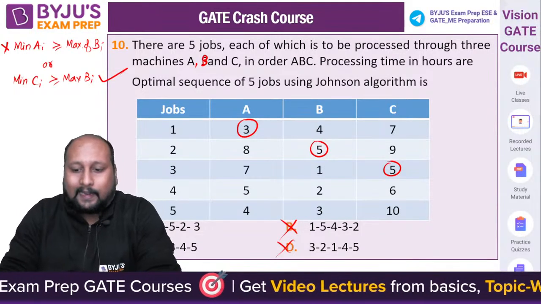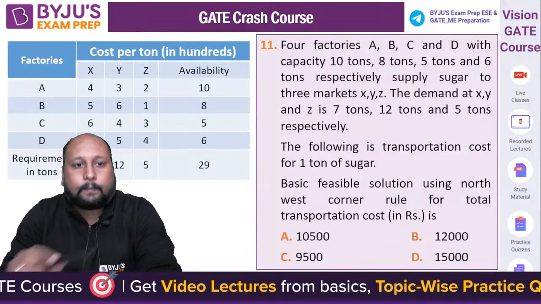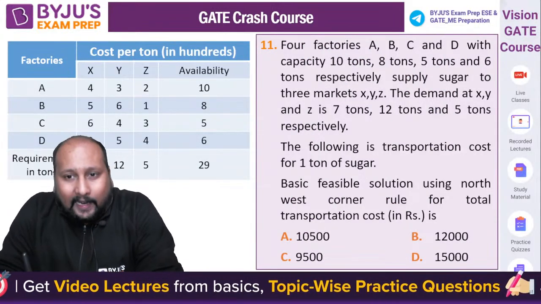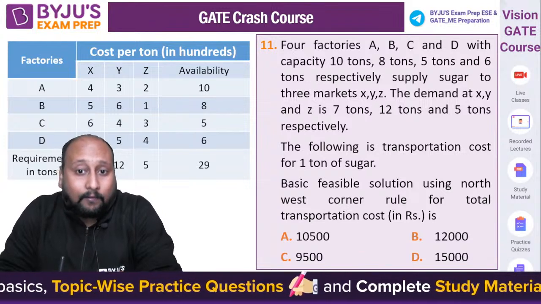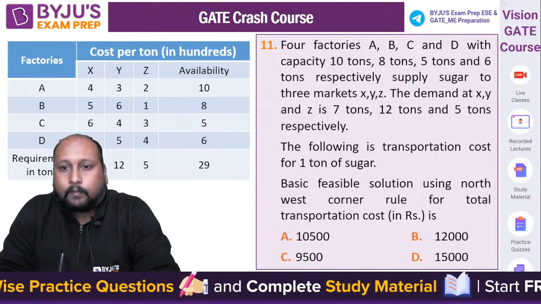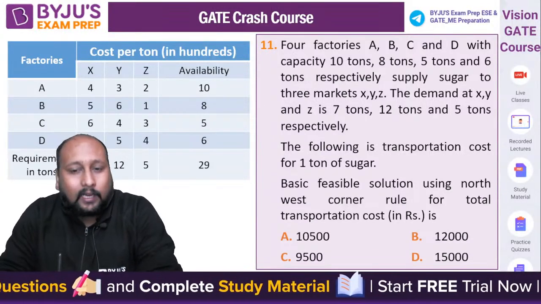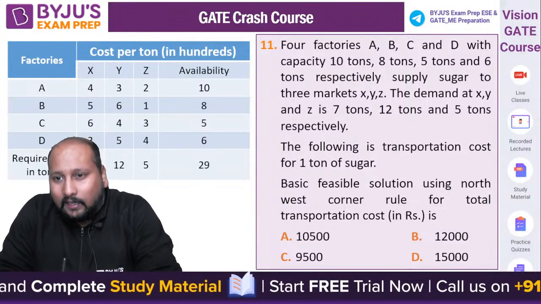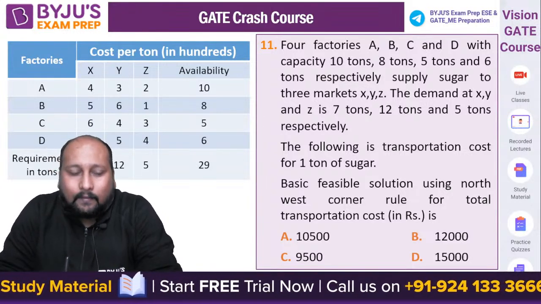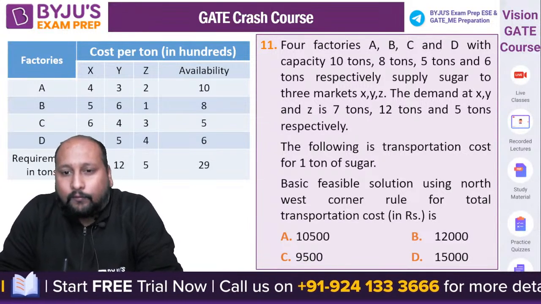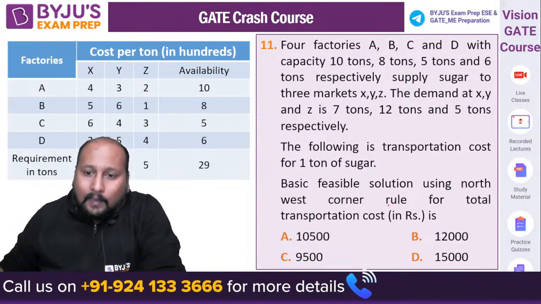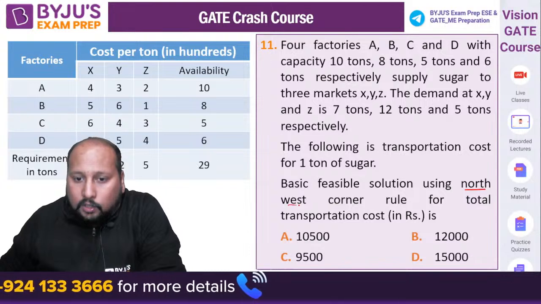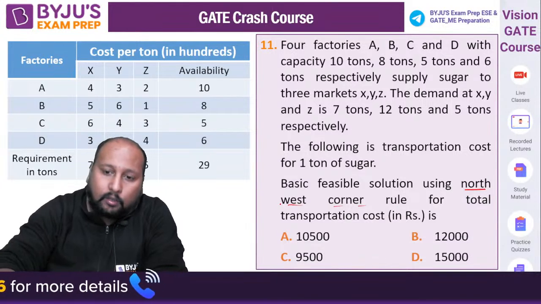Next question, question number 11 on the screen. 4 factories A, B, C and D with capacities 10, 8, 5 and 6 tons respectively supply sugar to 3 markets X, Y and Z. The demand at X, Y and Z is 7, 12 and 5. The following is the transportation cost for 1 ton of sugar. Calculate the basic feasible solution by using the northwest corner rule for the total transportation cost.